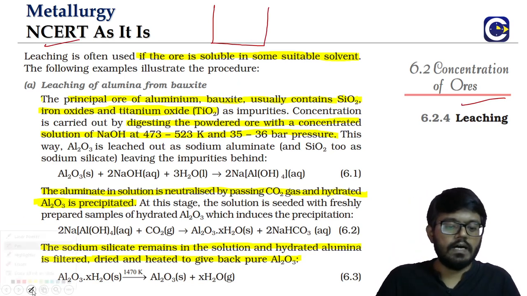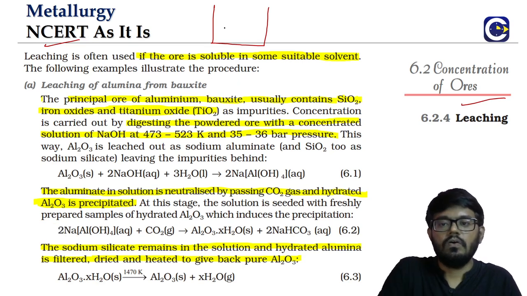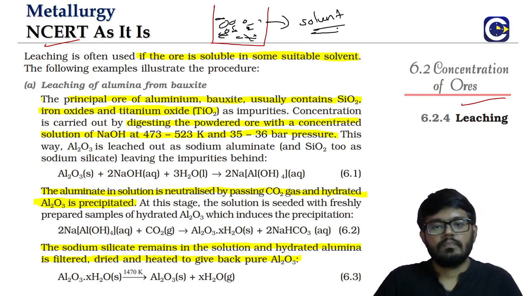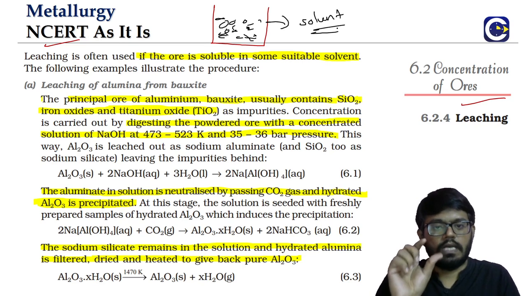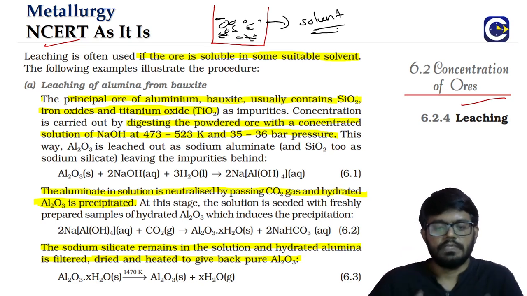If you have an ore which is soluble in a suitable solvent, when you mine it, you will have the ore in its actual chemical form, along with the impurities.